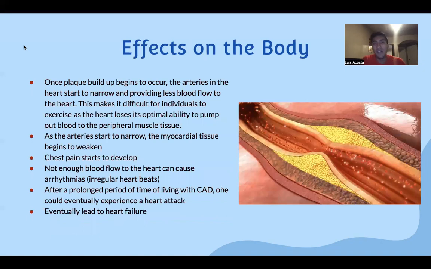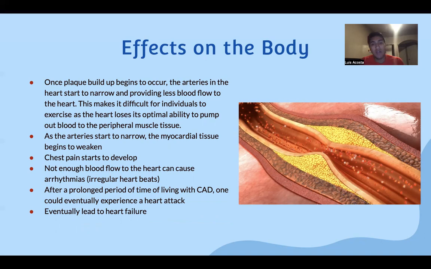So, effects on the body from CAD. Once plaque buildup begins to occur, the arteries in the heart start to narrow, and then this could eventually lead to myocardial damage and loss of efficiency in the heart muscles to pump blood where blood needs to be pumped.